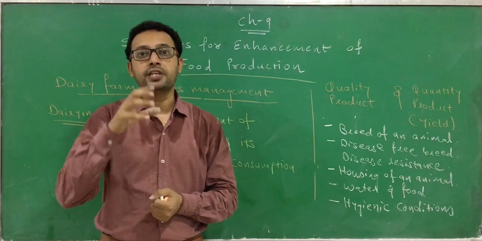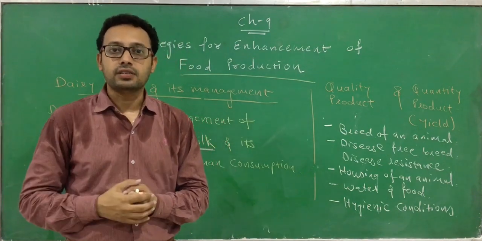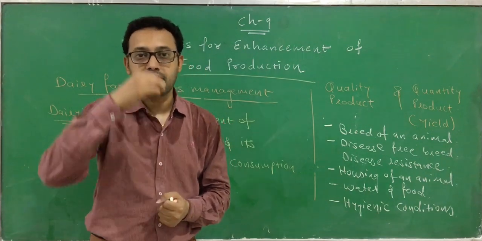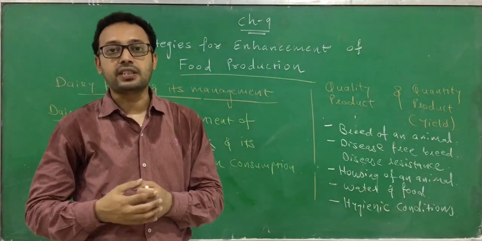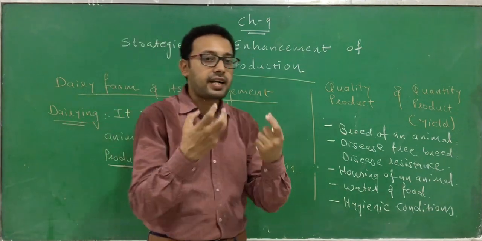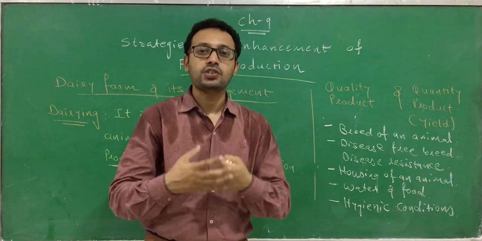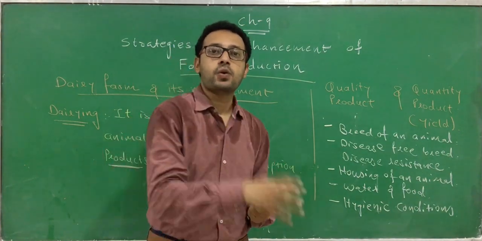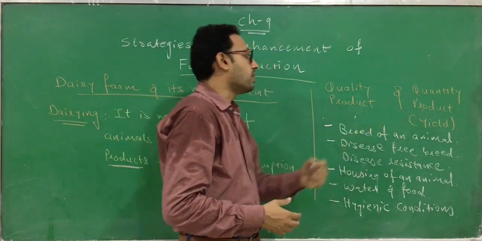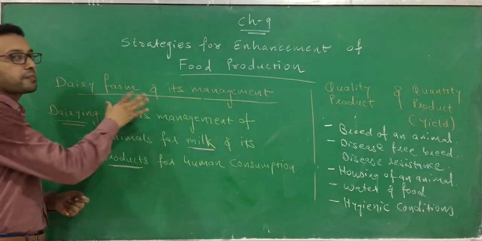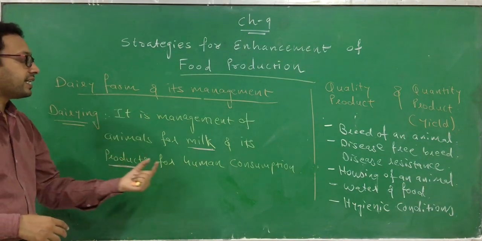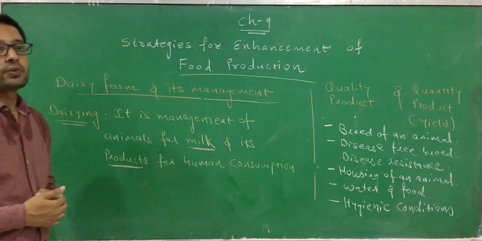Or you can also have a periodic visit to a veterinary doctor. A specific, specialized person, a veterinary doctor or animal doctor, visits and looks after the animals. When they look after them, any signs, symptoms or nutritional deficiencies will be identified by that doctor, and thus we can increase the quality and quantity of the product. So this is one approach in animal husbandry and dairy farm management by which we can increase milk and its products.